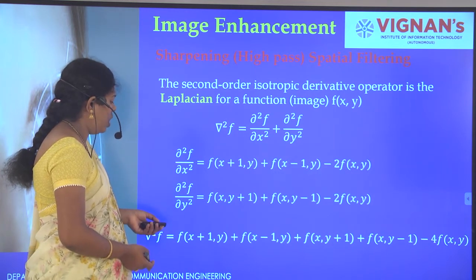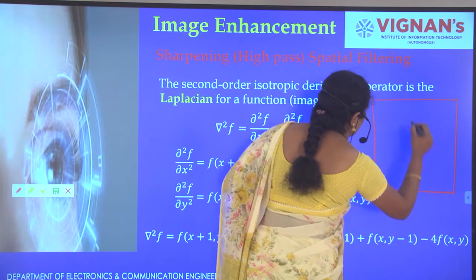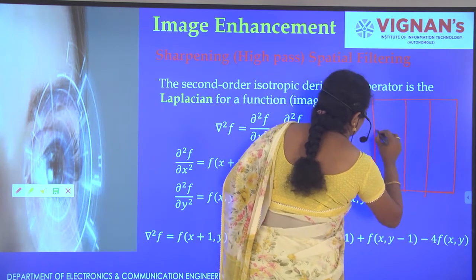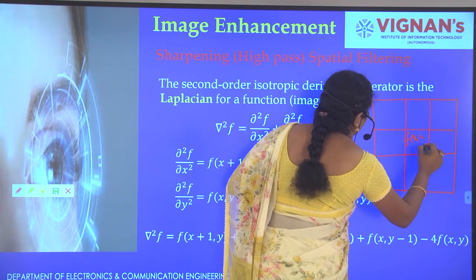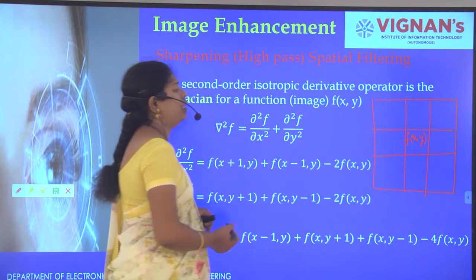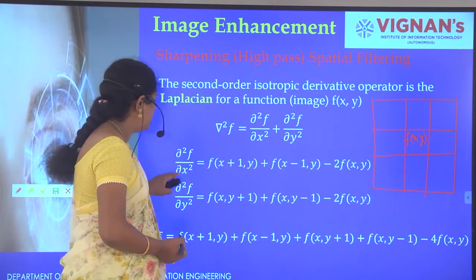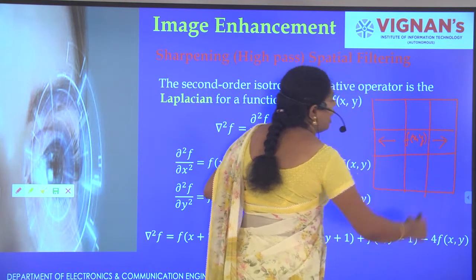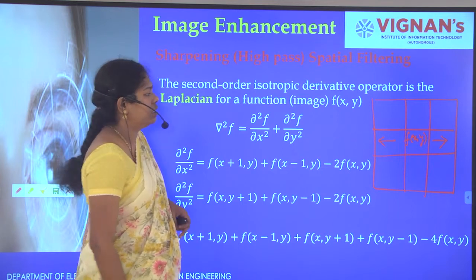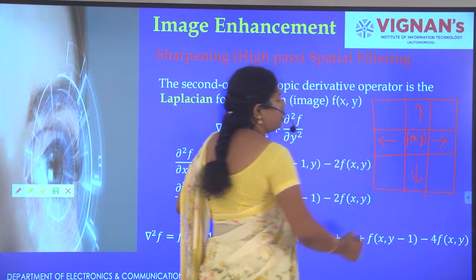Now here the center one will be f of x comma y. In terms of x direction, we are considering these two elements, and in terms of y direction, we are considering these two elements.